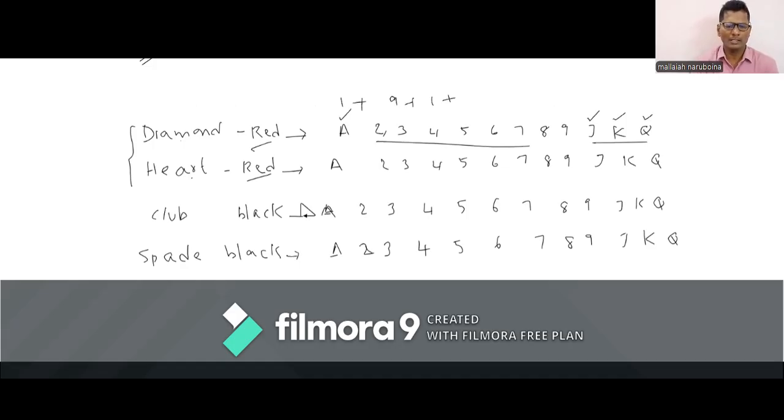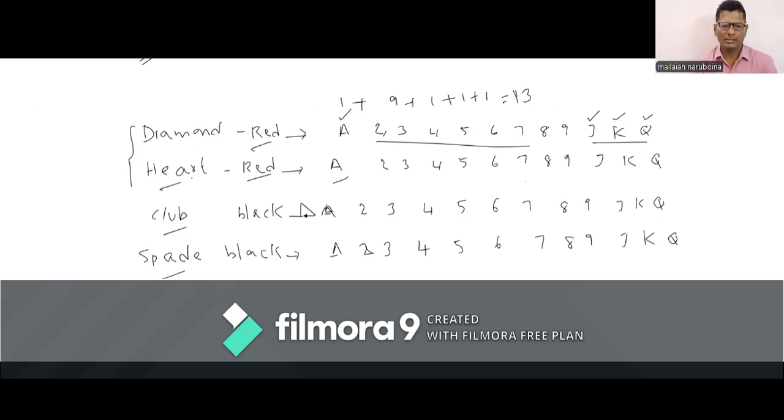In the same manner, heart, club, and spade also have one ace card, 9 number cards, one jack, one king, and one queen. Club is also the same, and spade also has a similar set of cards. In heart, which is in red color, we have one ace, jack, king, queen, and 9 number cards.